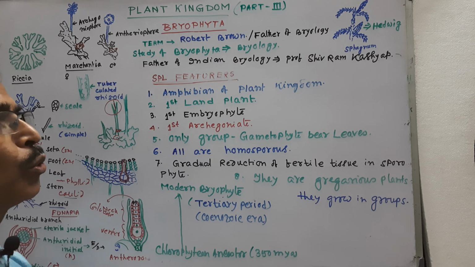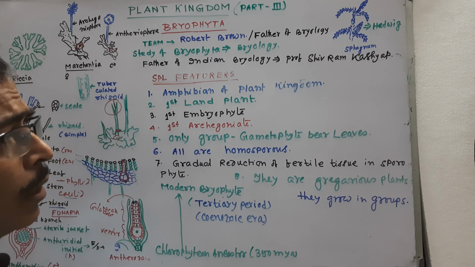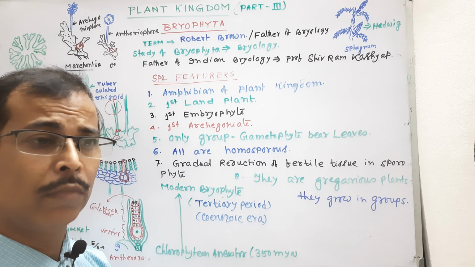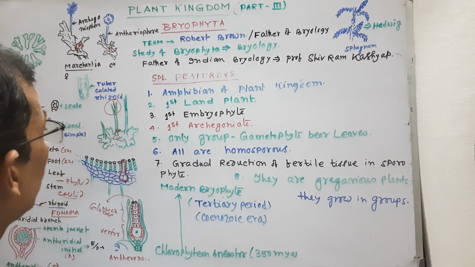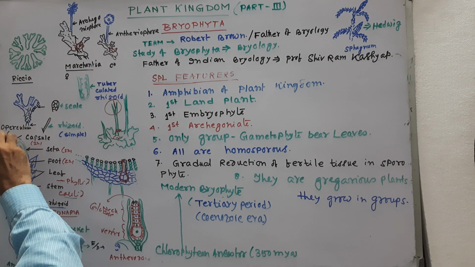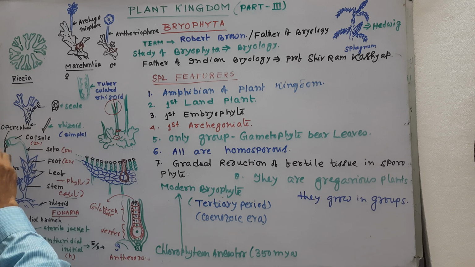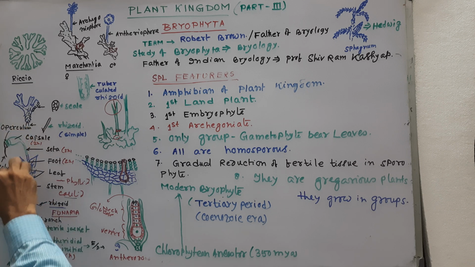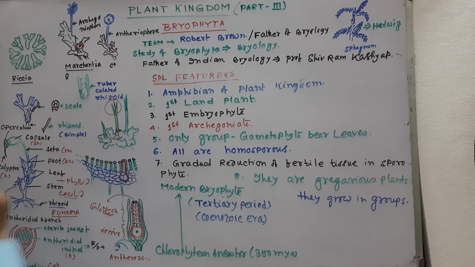Besides this, you should have an idea that the Bryophyte is a small group where the multicellular sporophyte is wholly or partially dependent on a fully independent gametophyte.